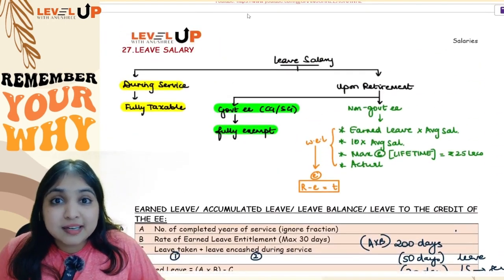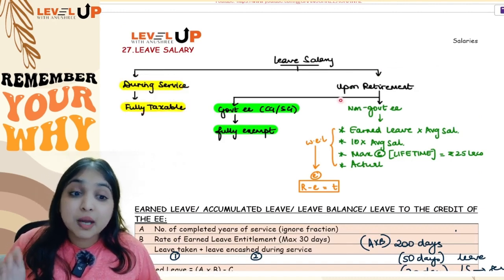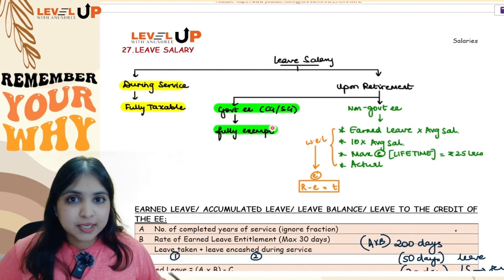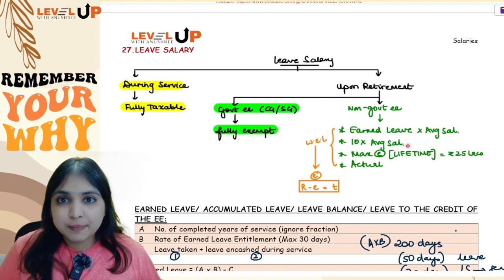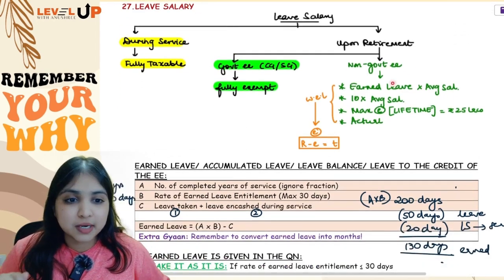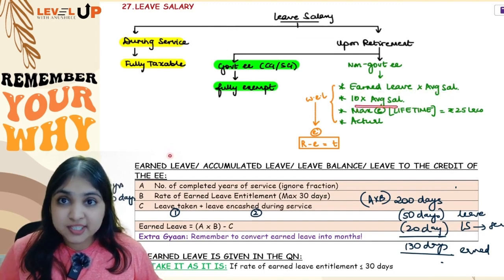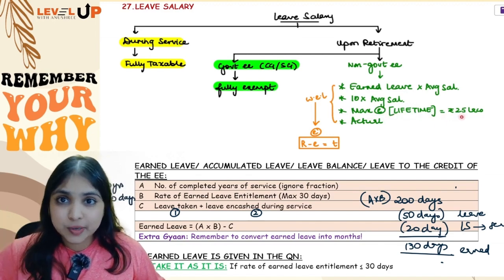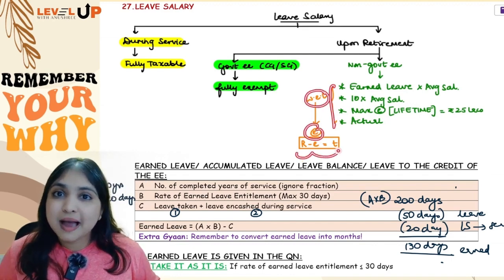So any leave salary received during service will be fully taxable for all employees. Leave salary received upon retirement for government employees will be fully exempt. For non-government employees, you will calculate four things. Out of the four things, whichever is the least will be exempt. What are the four things? Number one, earned leave into average salary. Number two, 10 into average salary. Number three, the maximum exemption which you can enjoy in the entire lifetime is 25 lakh rupees. Number four, actual leave salary. Out of the four, whichever is the least will be exempt. Received minus exempt, balance will be taxable.